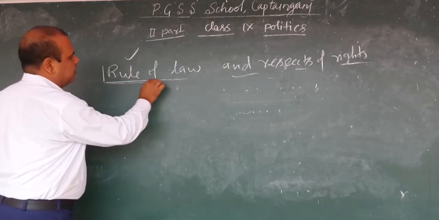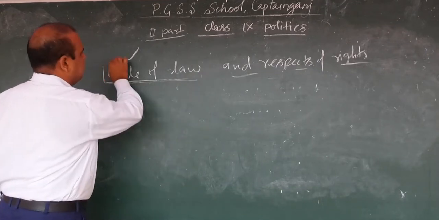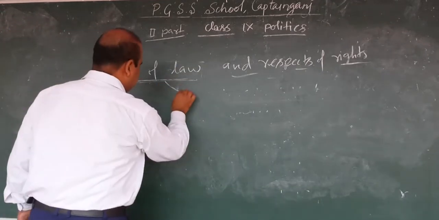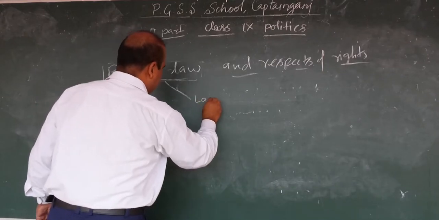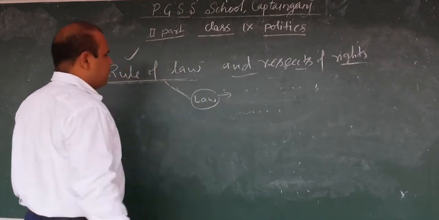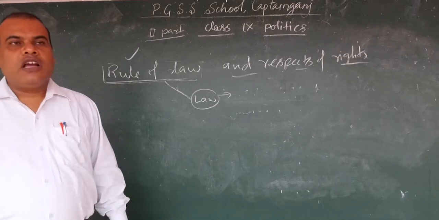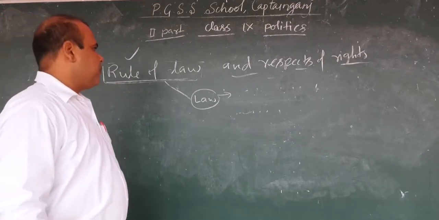It means each and everything is done according to law. The government is elected according to law. There is a proper system for electing the government, and accordingly the government is elected.